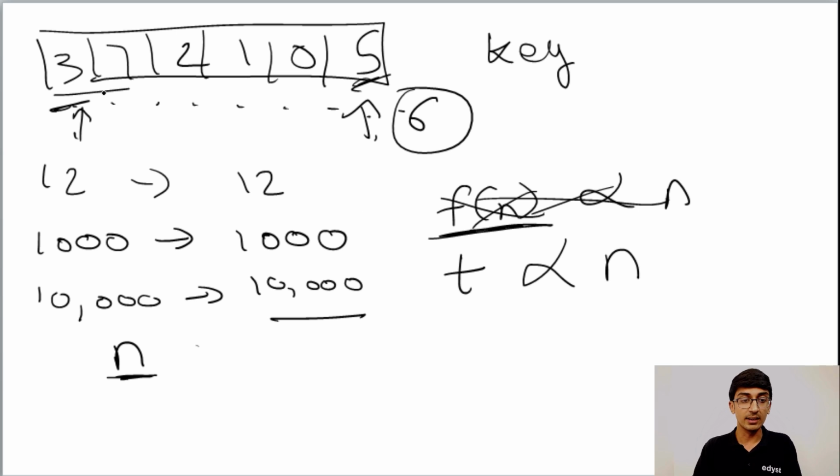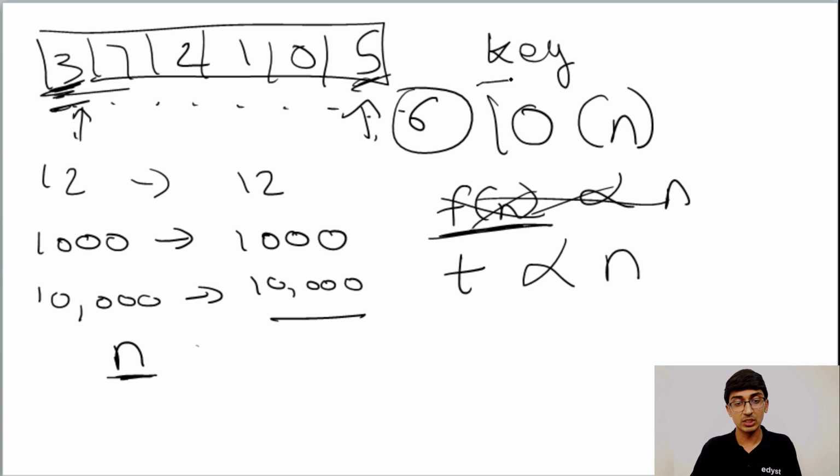Now again, at any point we can get the first element also. The first element could be our key. We're not talking about the best case. We're talking about the worst case scenario. In the worst case, as n increases, our time to compute the search or to get the key also increases. This means that in the worst case, our function is order n. That is, it's big O of n. As n increases, in the worst case, we are always bound by n.